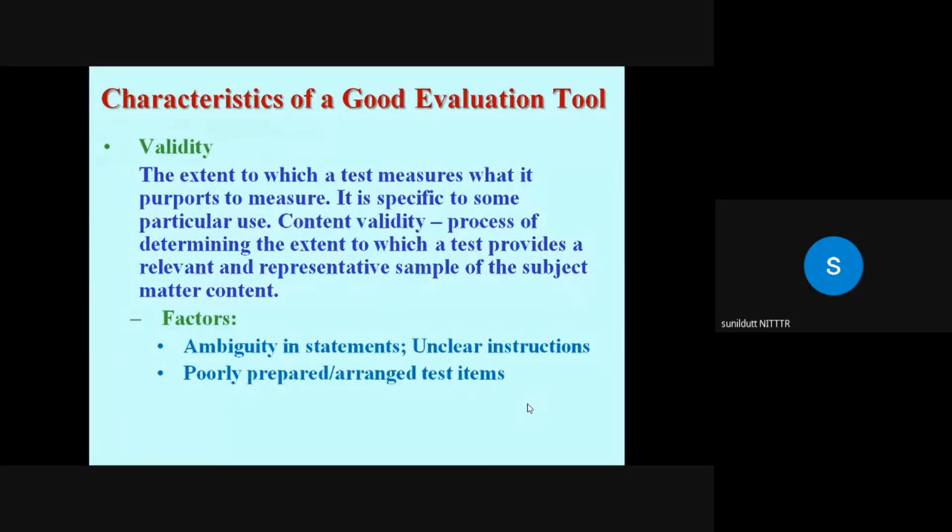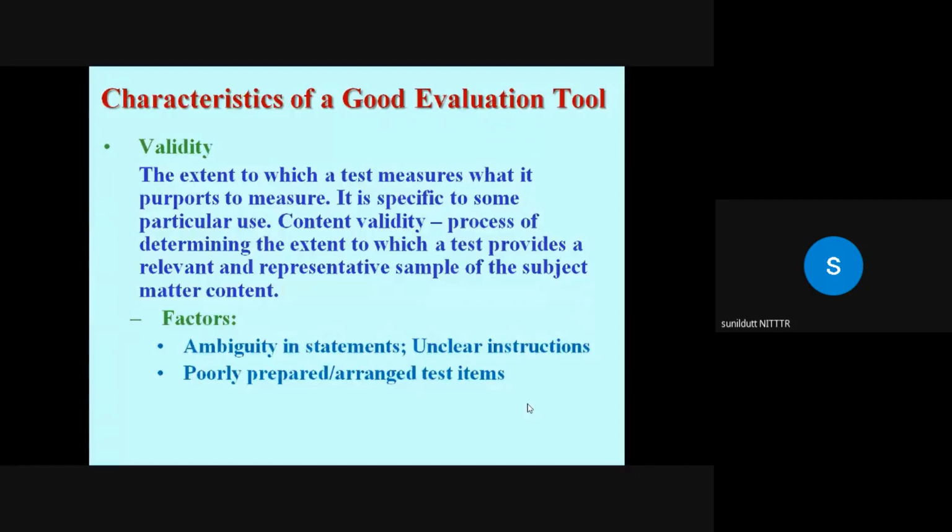Poorly prepared or poorly arranged items. Test items that unintentionally provide some clues to the answer will tend to measure the student's alertness in detecting clues, as well as those aspects of student performance that the test is intended to measure.